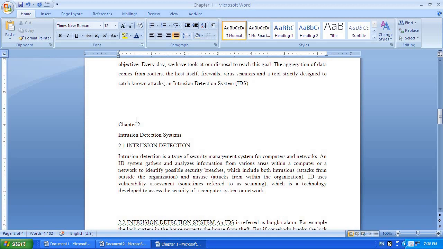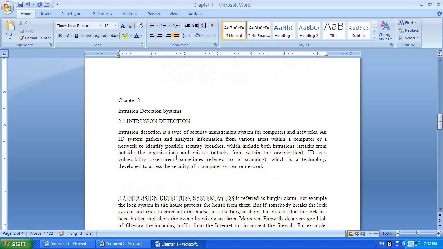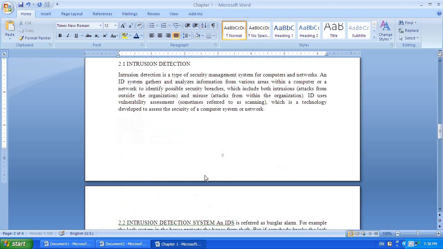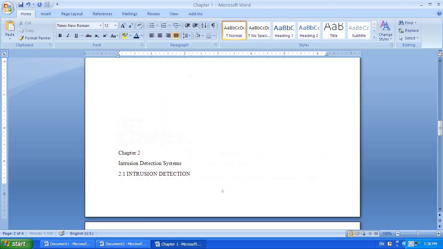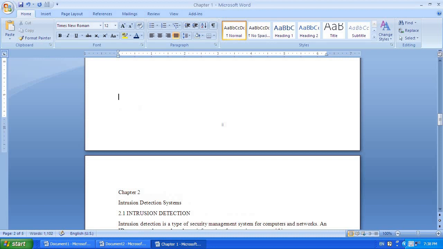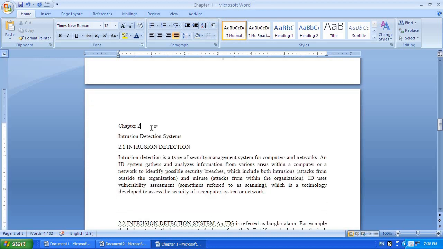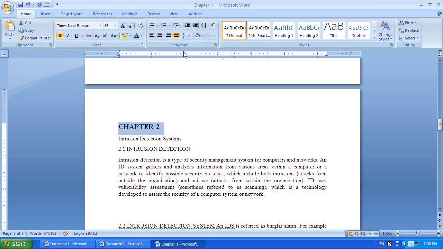If chapter 2 comes, you take it to a new page. So the first thing is to change this into uppercase, which I did. Make it bold, size 16, and place it in the center. One job is over.